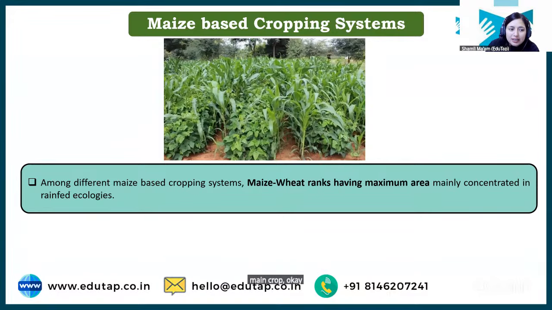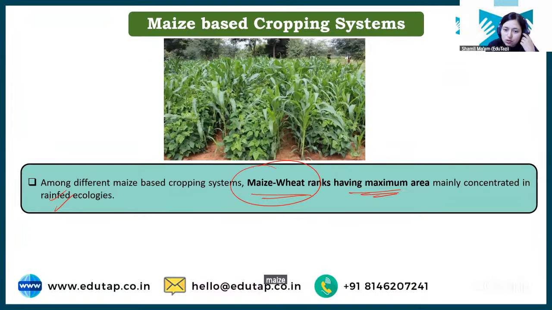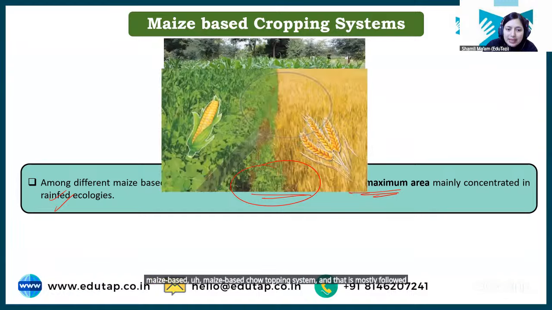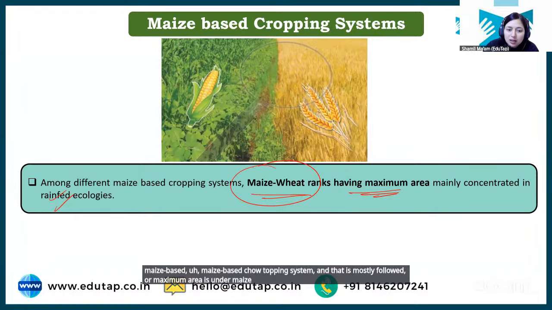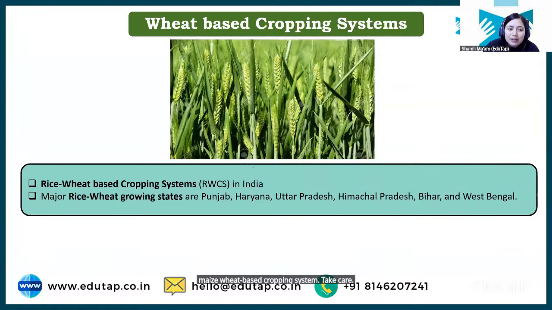Maize wheat having maximum area mainly concentrated in rain-fed ecologies. So जो rain-fed areas हैं वहाँ पे maize based जो cropping system है that is mostly followed, or maximum area is under maize wheat based cropping system. ठीक है?